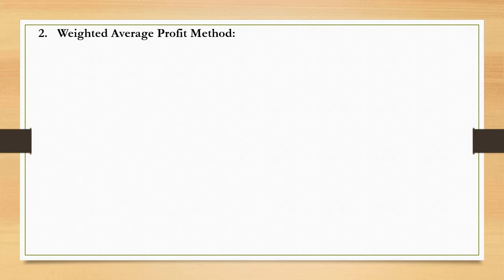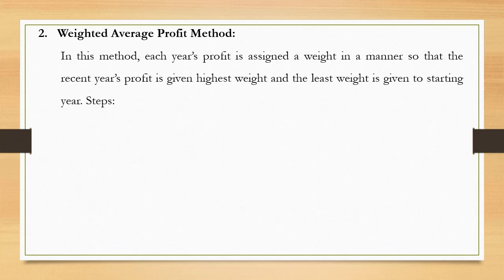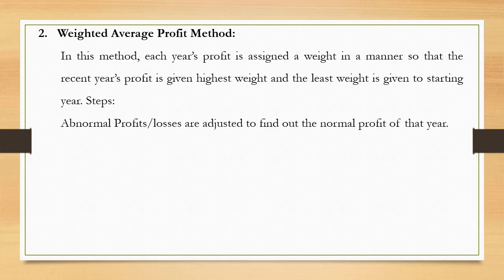The second method for calculation of goodwill, that is weighted average profit method. Here also we need to have two steps, but before that let us go through what is weighted average profit method. In this method, each year's profit is assigned a weight in a manner so that recent year's profit is given highest weight and the least weight is given to starting year. The abnormal profits or losses are adjusted to find out the normal profit of that year. This is what we have discussed earlier.